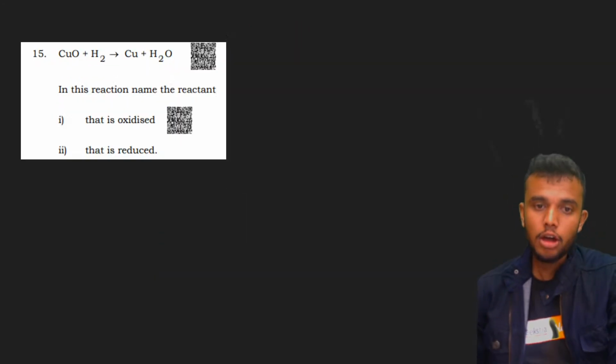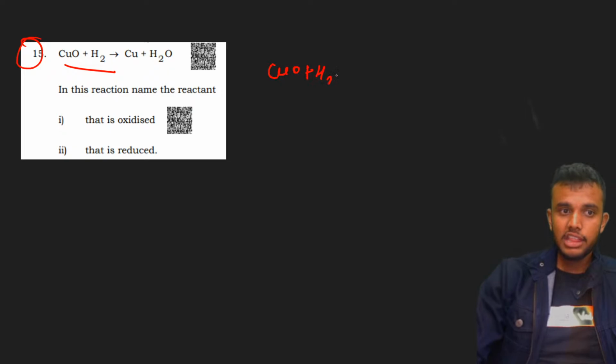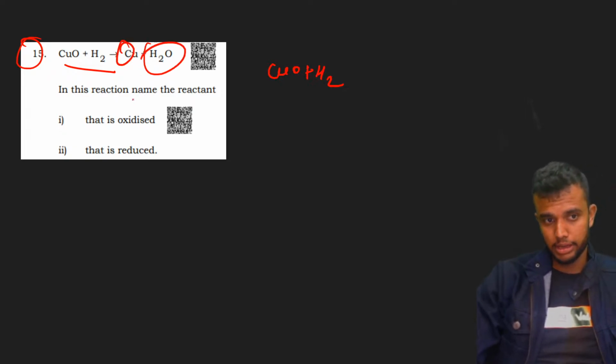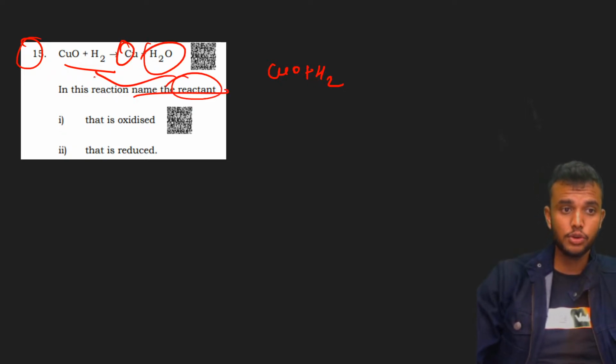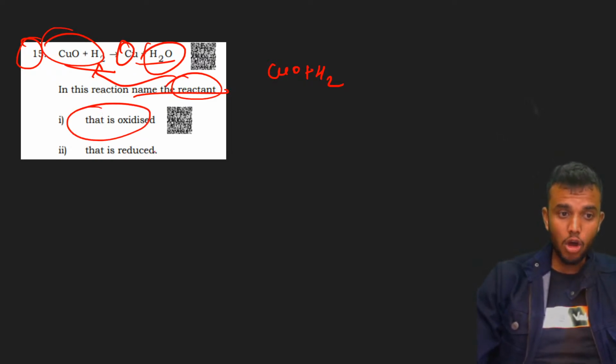Yes. Then come on, let's move to the next question. The 15th question is: copper oxide is reacted with hydrogen gas, then copper is formed and H2O is formed. In this reaction, name the reactant. Reactants are on the left side, these are products. Here, one is oxidized and one is reduced.